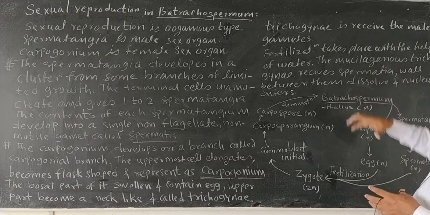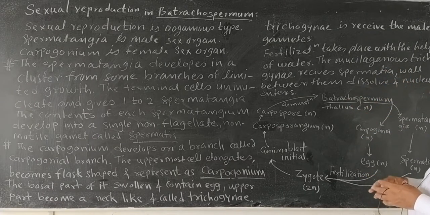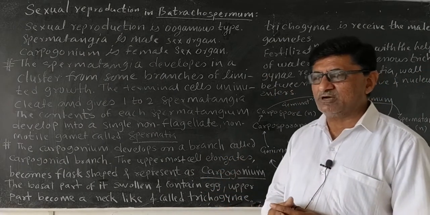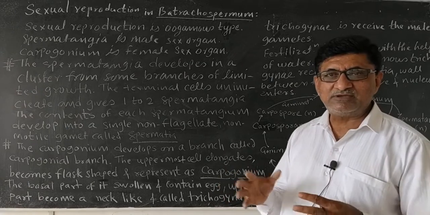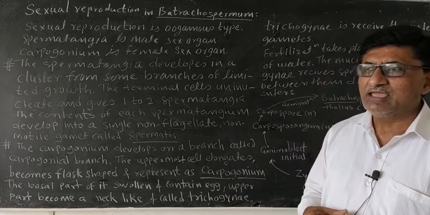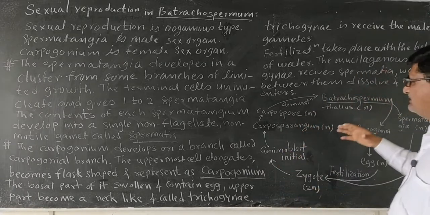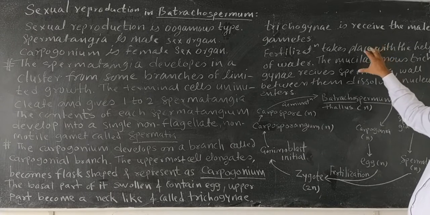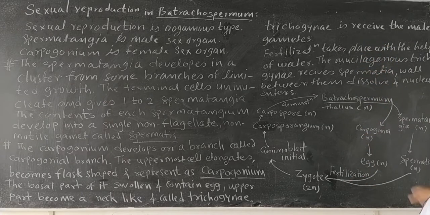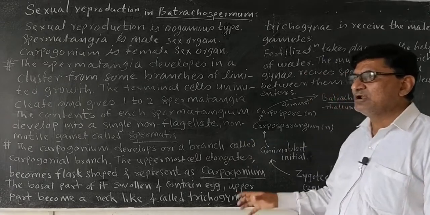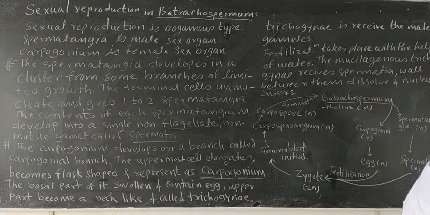The mucilaginous trichogyne receives the spermatia. Many spermatia are liberated from different spermatangia. Some of them degenerate in transportation, and many reach the trichogyne. The wall of the trichogyne is mucilaginous, so the spermatia easily stick to it.